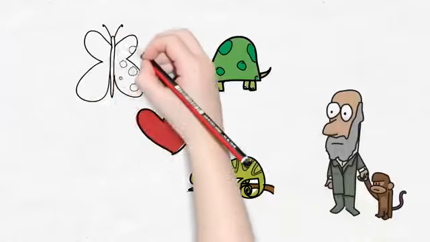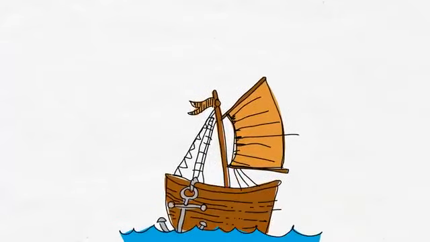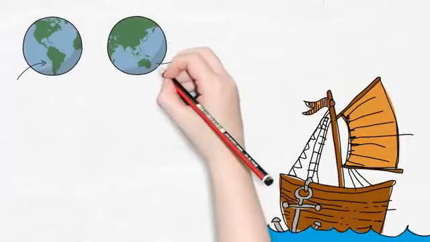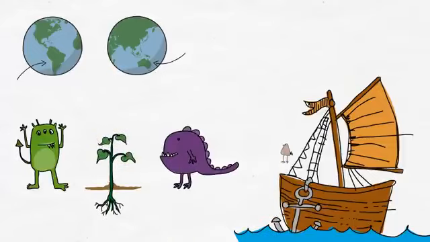Darwin loved animals and studied them all of his life. In 1831, he went on an exciting voyage aboard the ship HMS Beagle. The Beagle visited the coast and islands of South America and Australia, where Darwin observed and collected a wide range of weird and wonderful plants and animals.